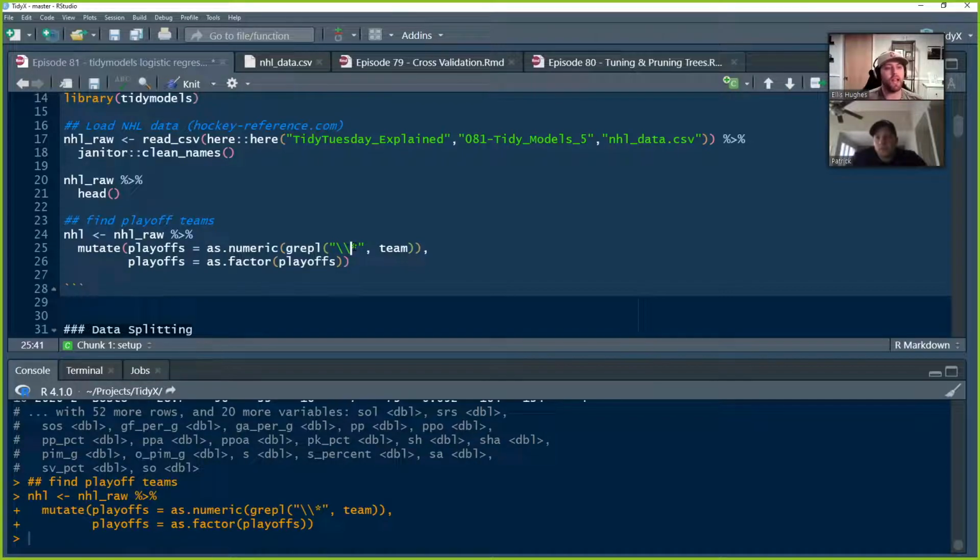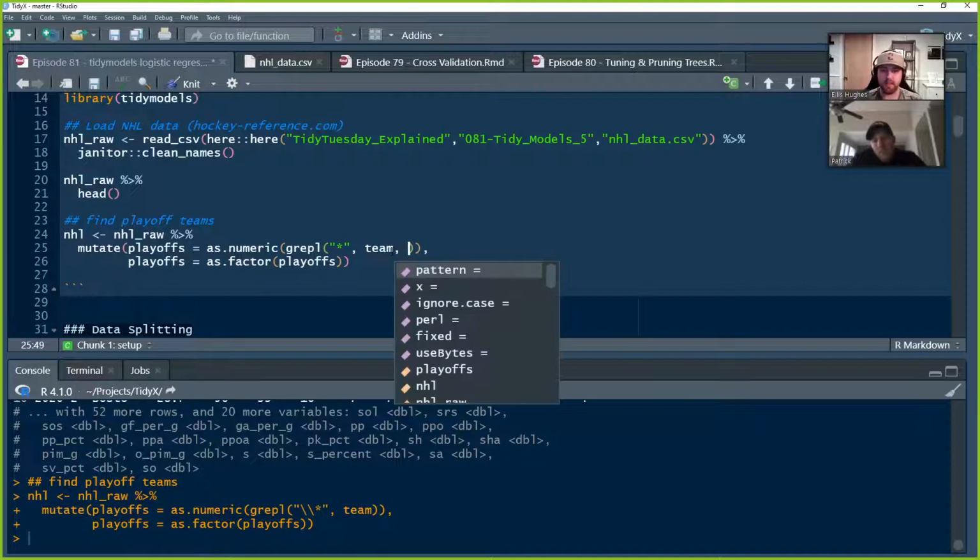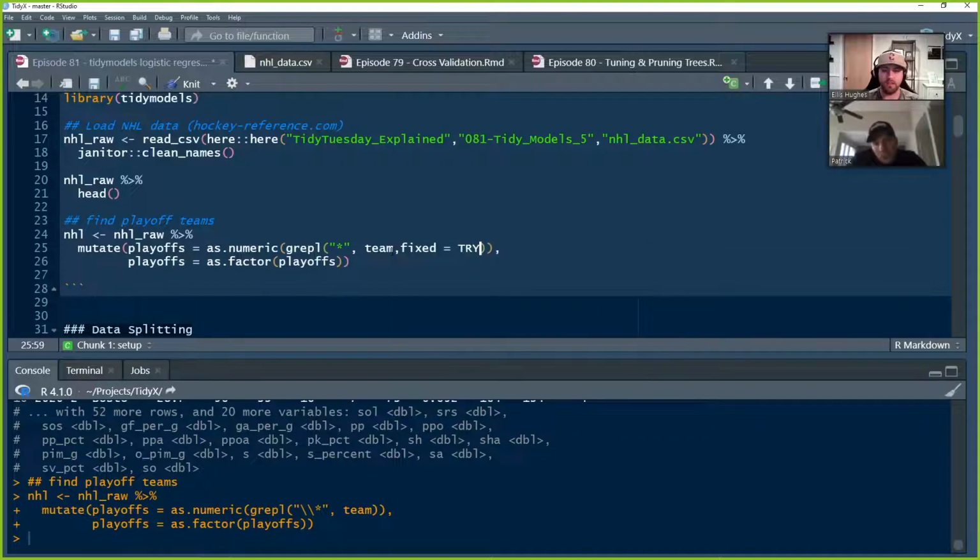But we don't want it to do that. What we want to see is, does it have an asterisk in it explicitly? So you can do the slashes there, or you can set the fixed argument to true. This will be equivalent, because this will explicitly look for whatever this pattern is. Yes, so that is the other way to get around it.